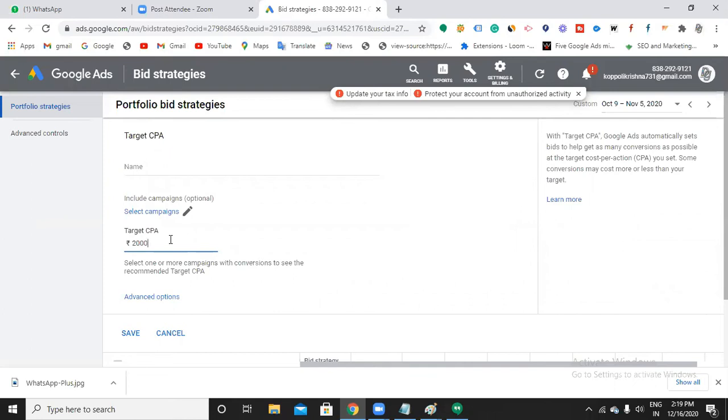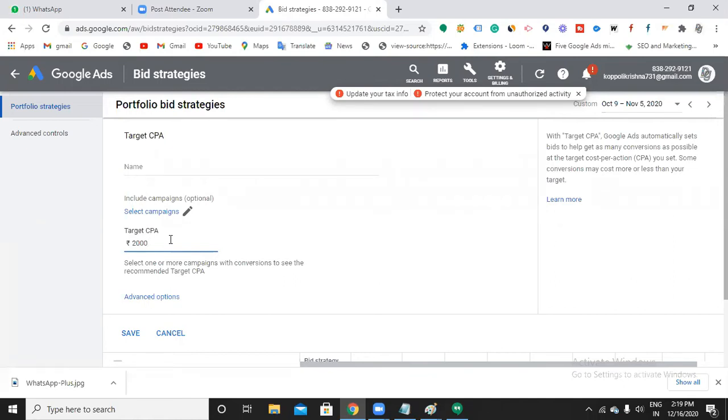So if it wants to give you perfect CPA values, then obviously you should run your campaigns at least for 30 days with a conversion action set up. Then only this will work out. So that is what CPA you are going to give. So 2000 rupees I am giving for an acquisition, for a conversion. You should try to bring as many conversions as possible.